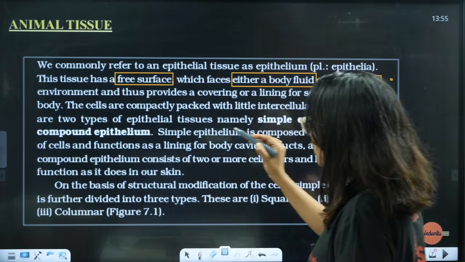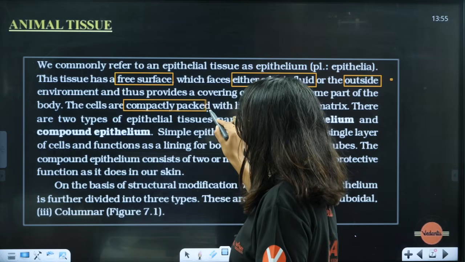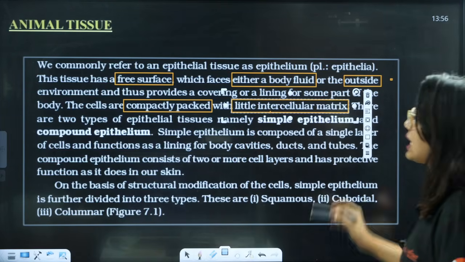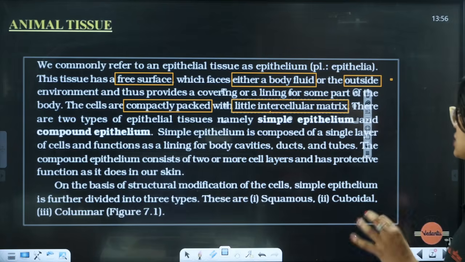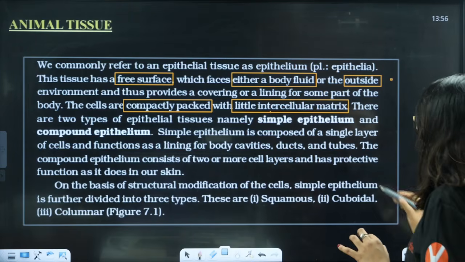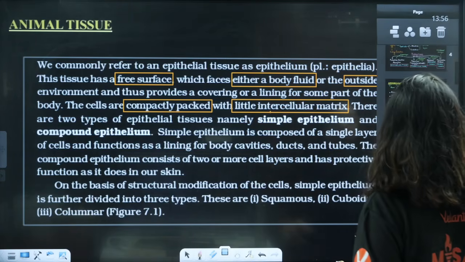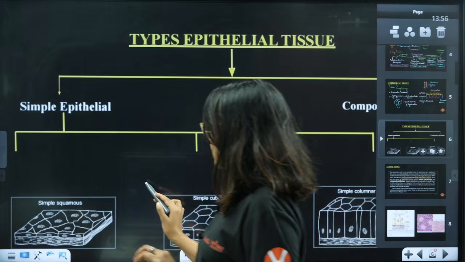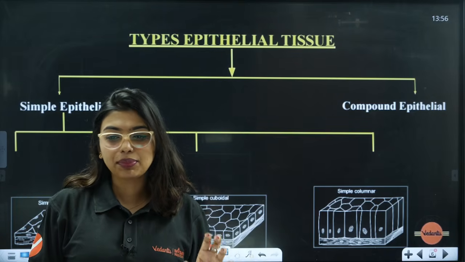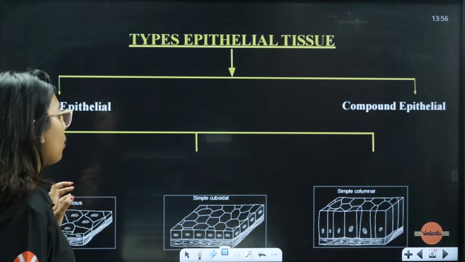The cells are compactly packed, tightly packed, with little intercellular matrix. There are two types of epithelial tissues, namely simple and compound epithelium. Simple epithelium is composed of a single layer. So this I will teach you now. Students, your epithelial cells are classified into two categories. One is the simple epithelium, the other is the compound epithelium.